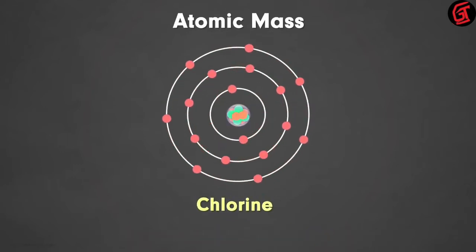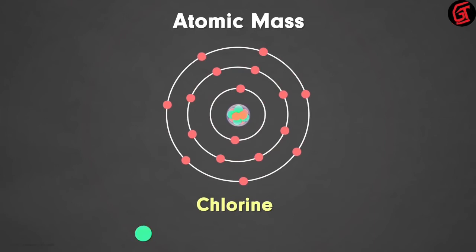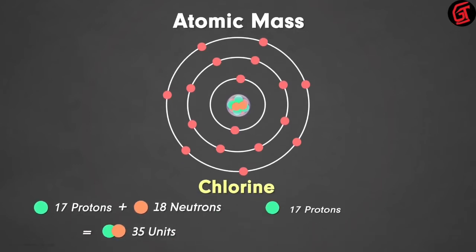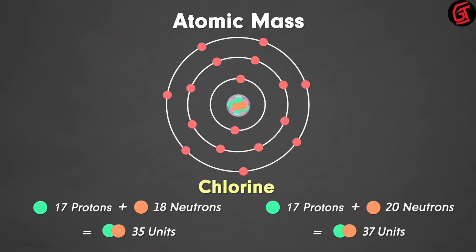Now let's take another random example, chlorine. A chlorine atom has 17 protons and 18 neutrons. That means the atomic mass of chlorine will be 35 units, right? Absolutely. But wait a second. A few chlorine atoms that exist in nature exhibit a different form. Some of them have 17 protons and 20 neutrons. That gives us the atomic mass of chlorine as 37 units.